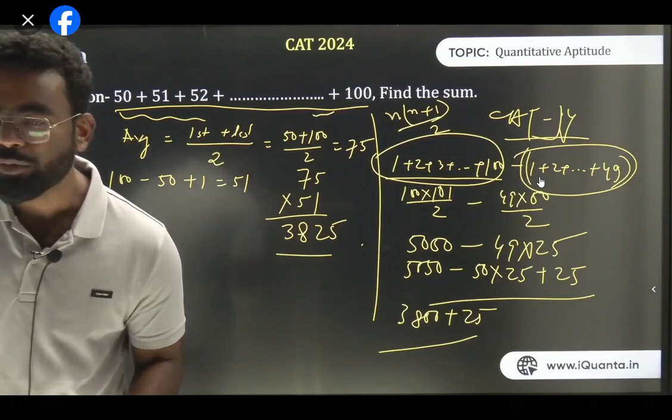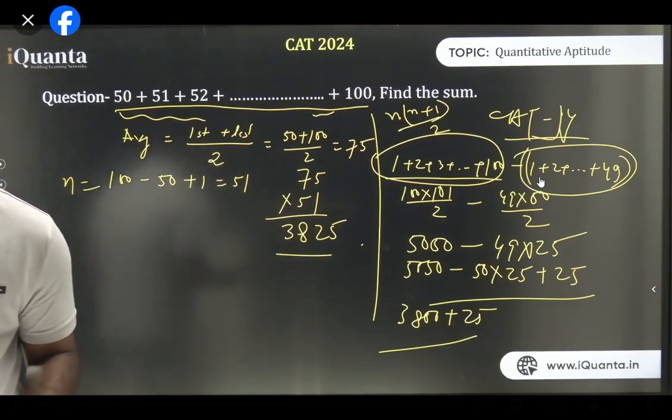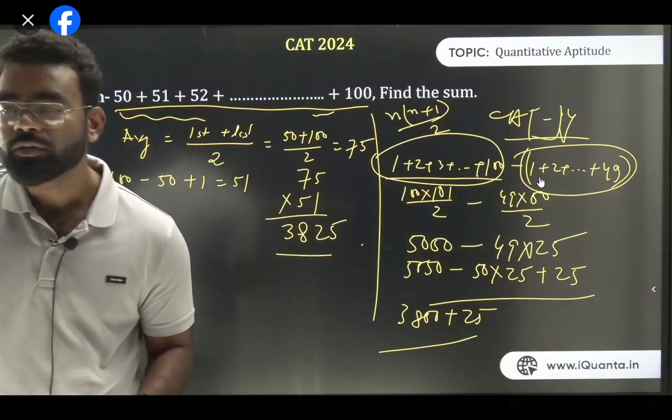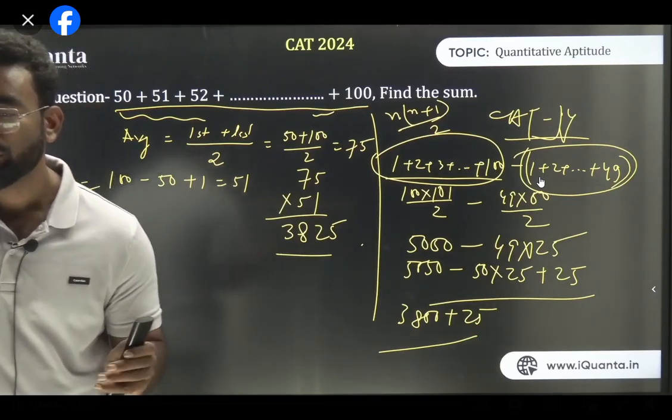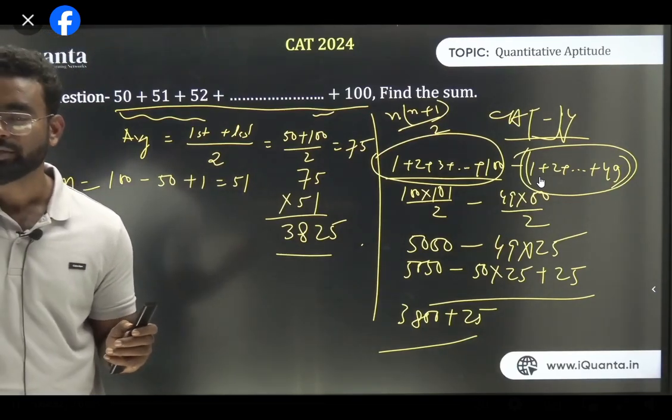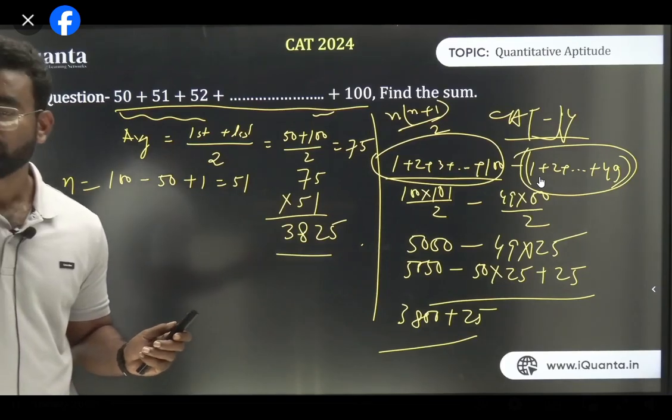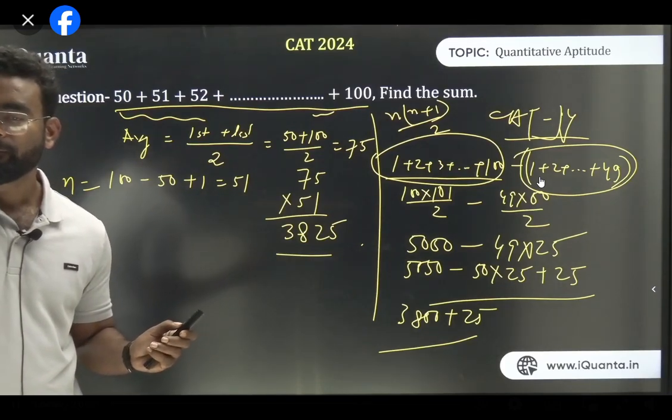Is it fine, Mohammed, Chetan? Is it fine? First 100 minus first 49. Is it clear? All of you? Please take the screenshot, all of you guys. Fair enough? Next question.